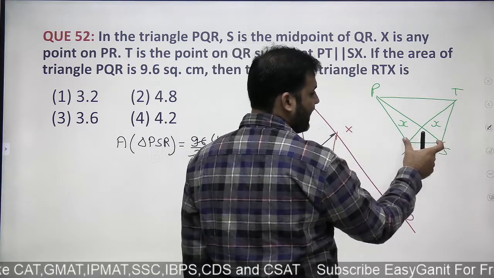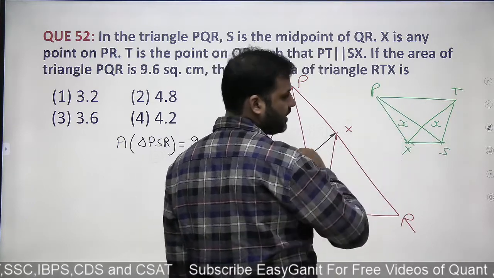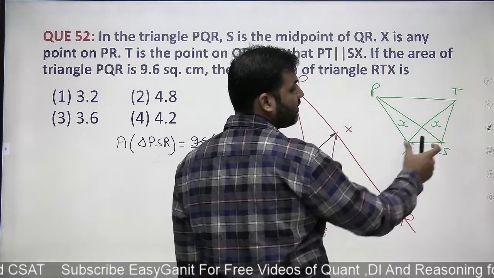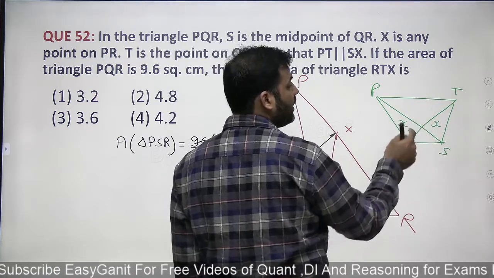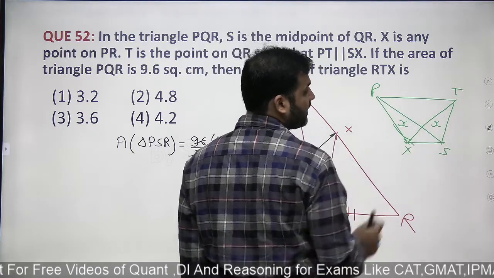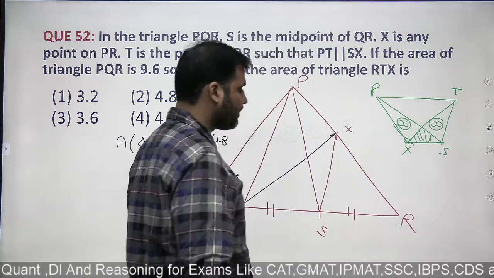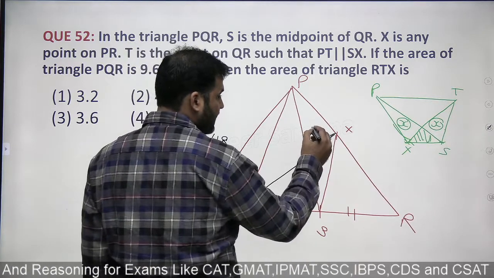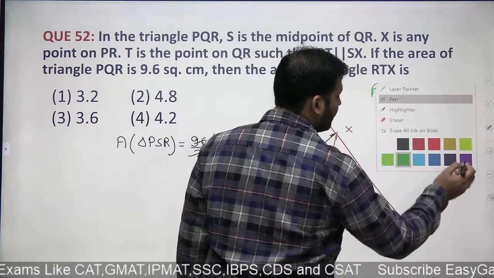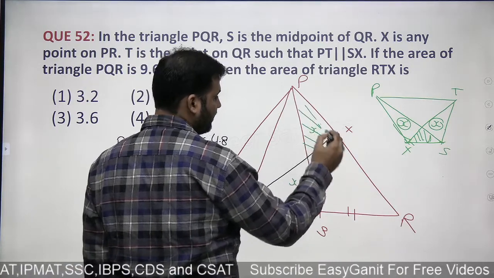See that XS के base पे जो आपने triangle बनाई है, vertex P के साथ, और XS के base पे एक और triangle बनाई है, vertex P के साथ. दोनों triangle का base same है, height भी same होगी because दोनों lines parallel हैं. तो ये पूरी triangle का area और ये पूरी triangle का area would be same. इन दोनों triangle का area same है, तो दोनों में से एक common part cancel करोगे तो ये दो opposite triangle का area would definitely be same. That means if this area is x then this area will also be x. And I can also say that ये triangle का area, right, इसको मैं green से shade करूं, that will be same as this.